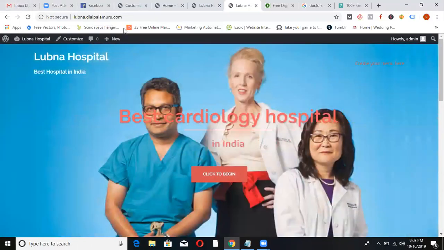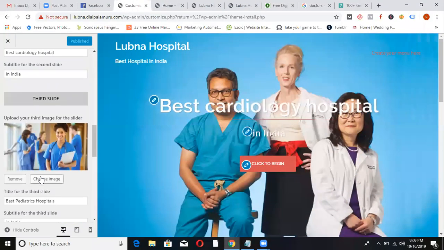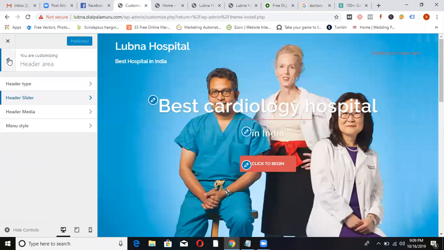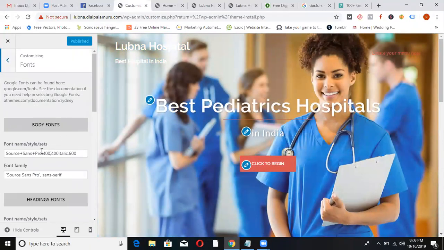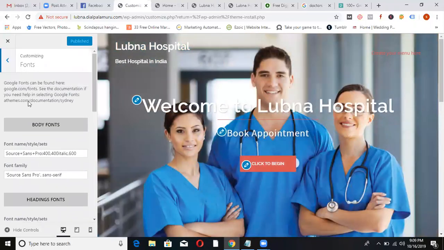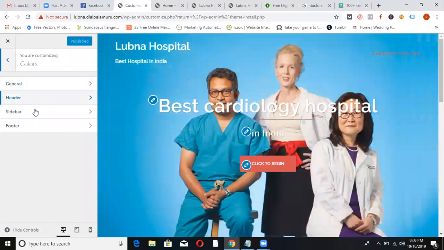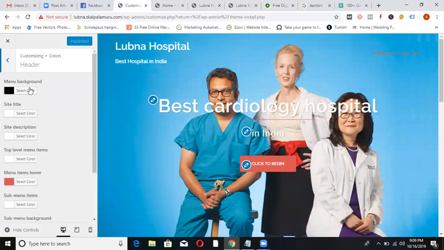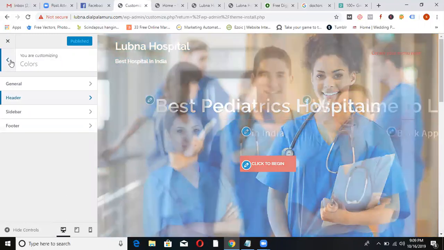Now it's done, right? Now come back. Slides done. Go back. Then fonts. By default, there are some fonts there. You can change them anyway. You can try. Colors, header color, sidebar color. See, he gave header color you can change, but you can't change these slider settings, right?